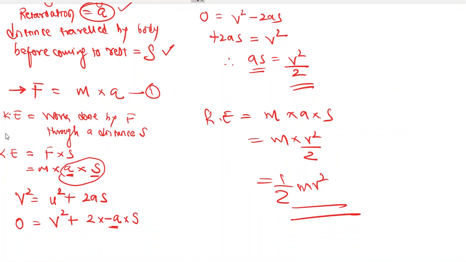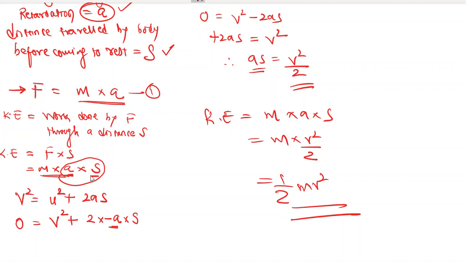So work done by the force F in bringing it to rest through a distance s, that is the kinetic energy possessed by the body, right? Because due to that kinetic energy, that force has to do work to stop the body, right? So kinetic energy is force into displacement. We know the value of force, mass into acceleration.